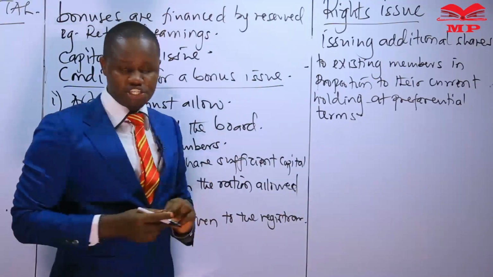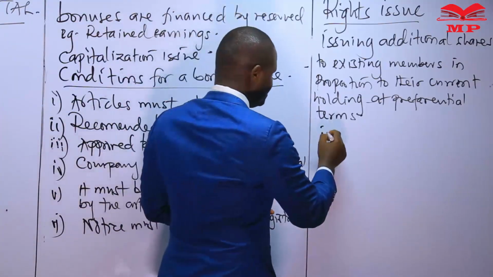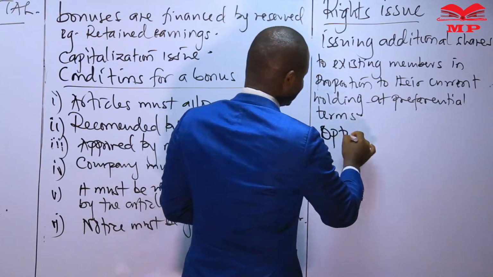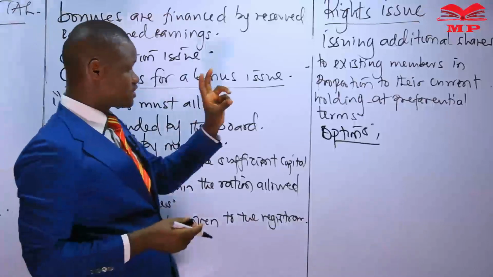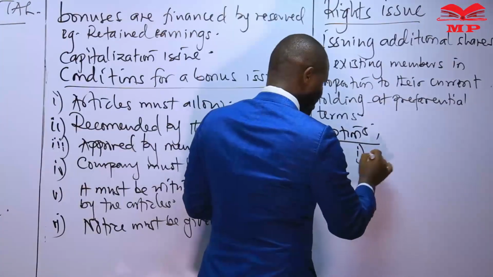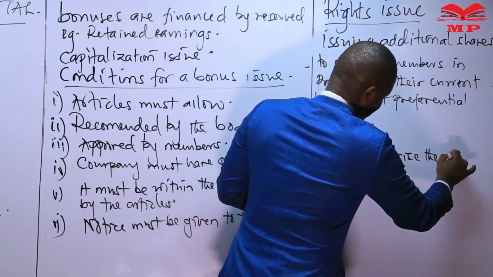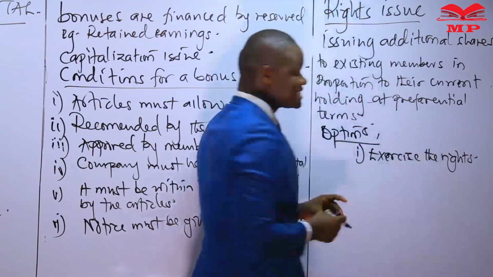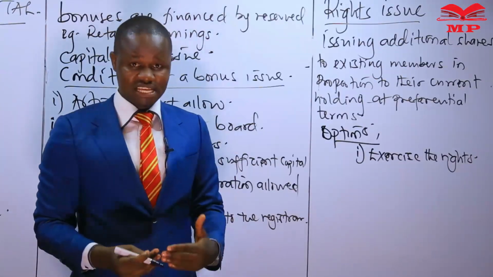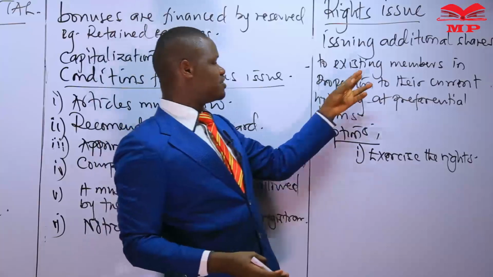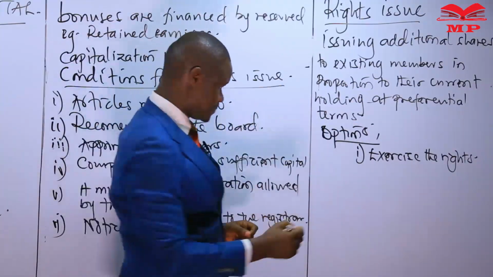Now, when rights issues are being effected by a company, the members will be given 3 options that they can exercise in respect to the rights. The first option is that they can exercise the rights. In exercising the rights, they can actually buy those additional shares that the company is offering them in respect to their current shareholding at that preferential rate.